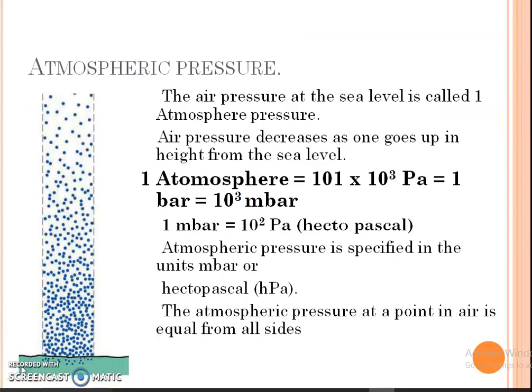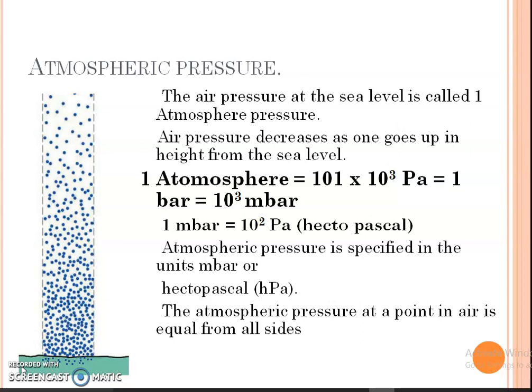The air pressure at sea level is called one atmospheric pressure. Air pressure decreases as one goes up in height from sea level. 1 atmosphere is equal to 101 × 10^3 Pa, which is equal to 1 bar, which is equal to 10^3 mbar. 1 mbar is equal to 10^2 Pa, that is hectopascal. Atmospheric pressure is specified in the units mbar or hectopascal.